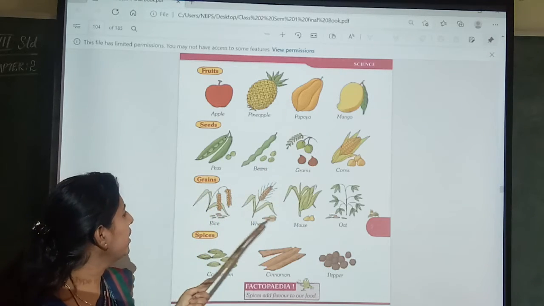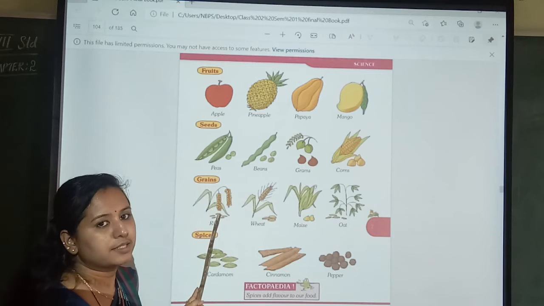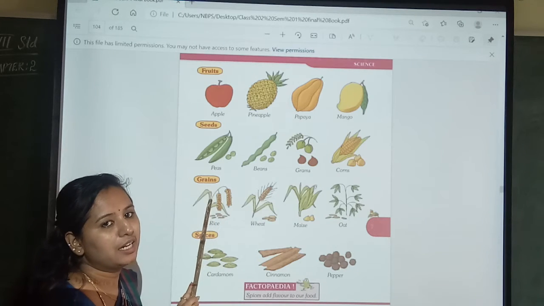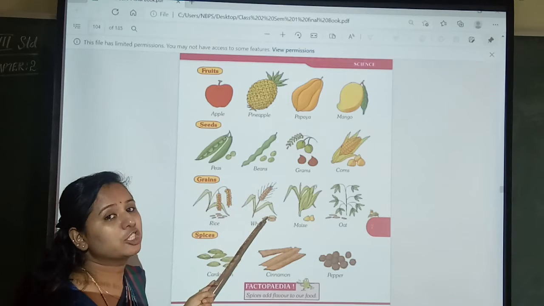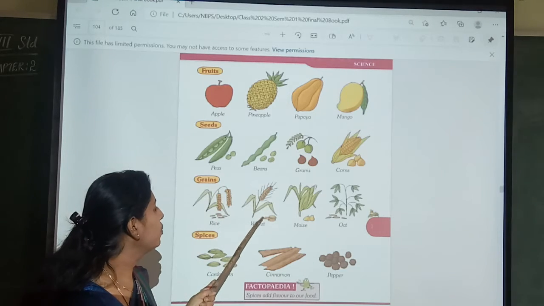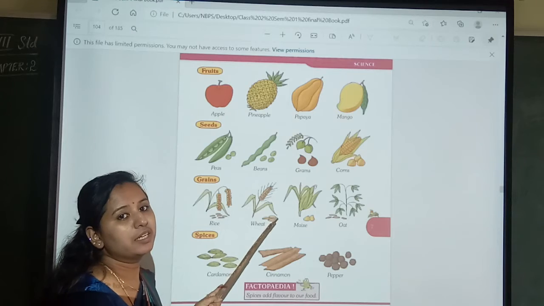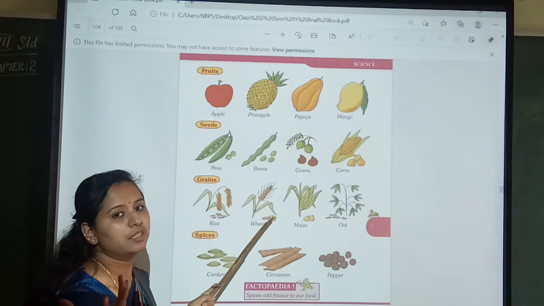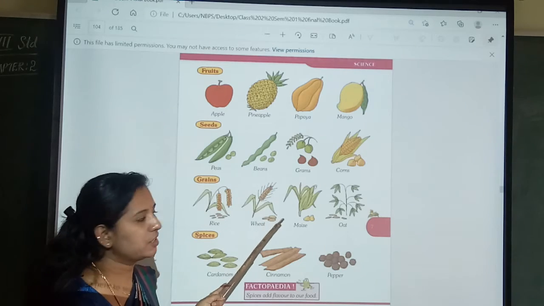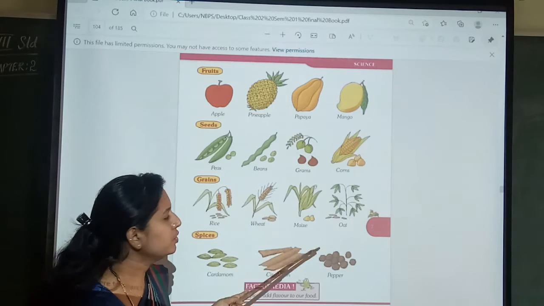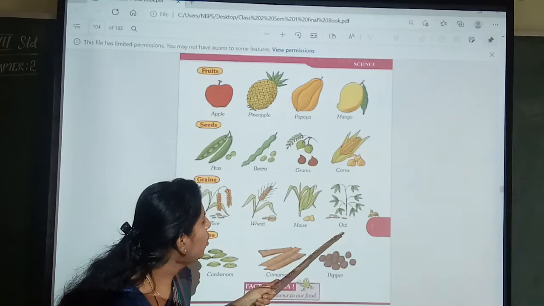Grains. These are grains, you all know, no? Rice, daily need. Daily we are going to use this rice. Wheat, we are going to prepare chapati. We mill the wheat and we get wheat flour. So we are going to make chapatis and roti also. This is maize. And oat.